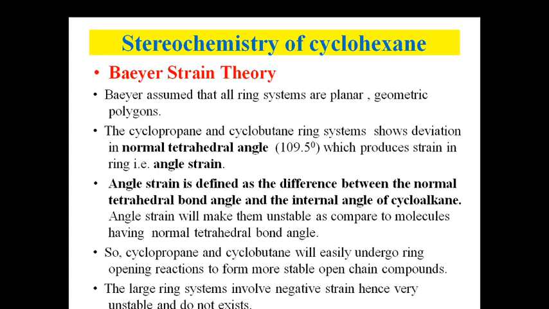And the large ring systems usually involve negative strain, and hence they are unstable, in fact very unstable, and do not exist. So these are the assumptions of Baeyer, and this is known as the Baeyer-strain theory.